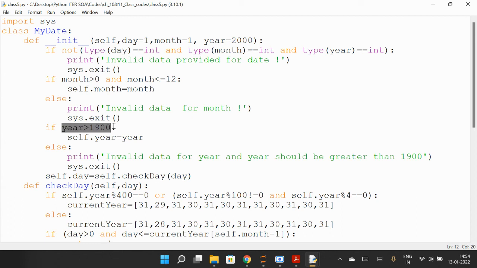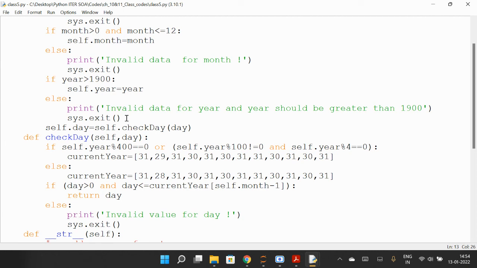So we want to consider only years after 1900. That's why we're writing that. So if year is more than 1900, self.year is year. So self is the object, the variable is year, so it is year. So you can define it. Now else, you print invalid data for year, and year should be greater than 1900. So we are only considering those dates. And if you enter less than or equal to 1900, it will exit the program.